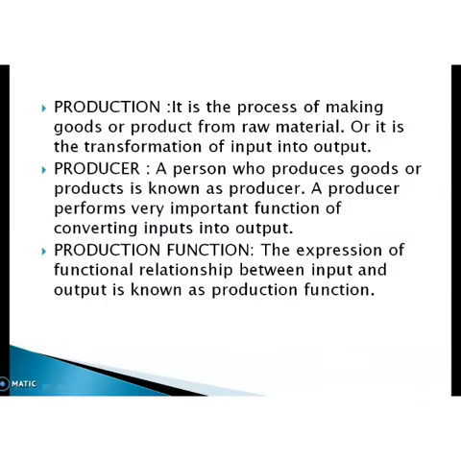The first one is production. What do you mean by production? It is the process of making goods or products from raw material, or the transformation of input into output. Production is the process of producing goods and products. Production means any process that transforms one commodity into another, that is, the transformation of input into output.